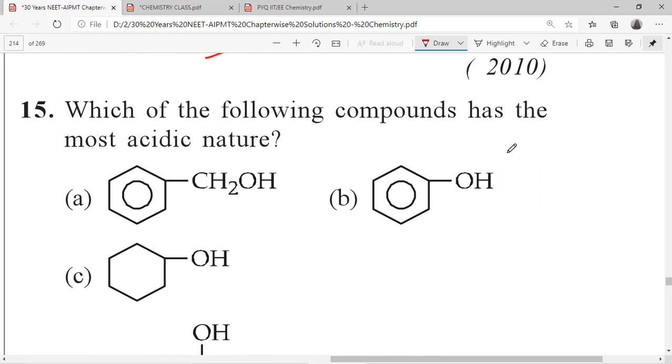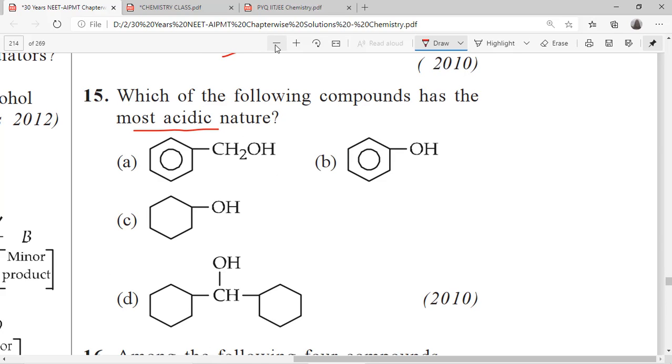Next, which of the following compounds has the most acidic nature? Again, a similar question. Always in every exam, every year, you can observe that on basic strength and acidic strength, compulsorily one question will be there. Which of the following compounds is most acidic in nature?